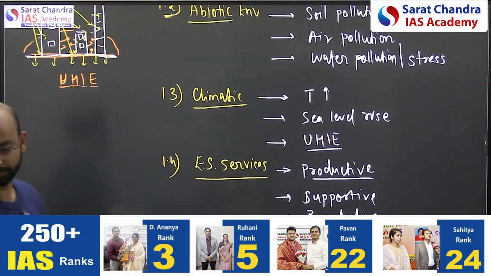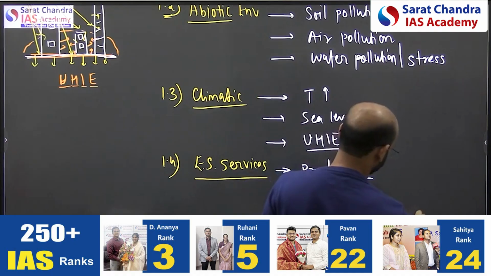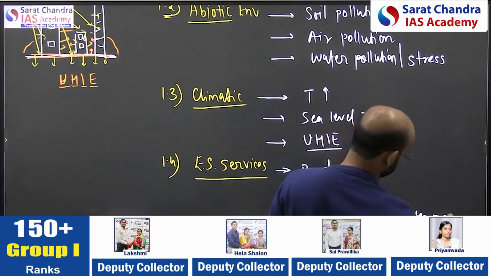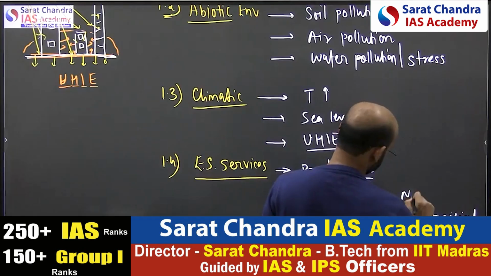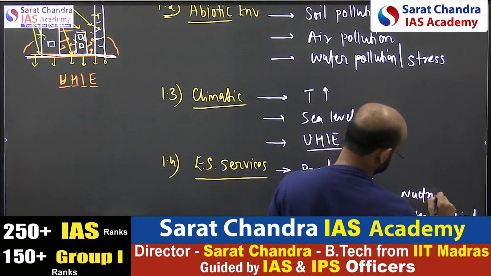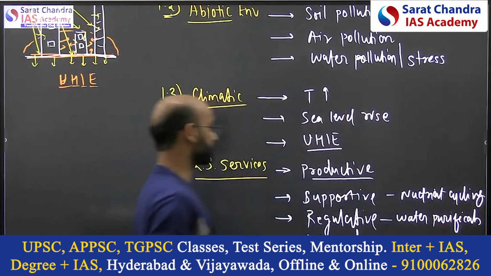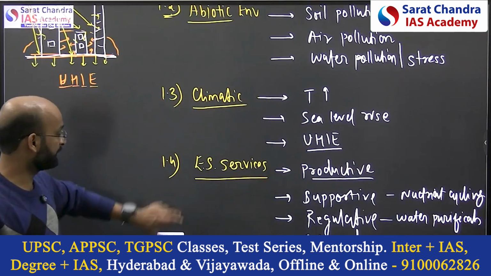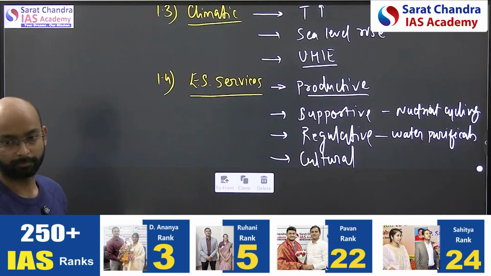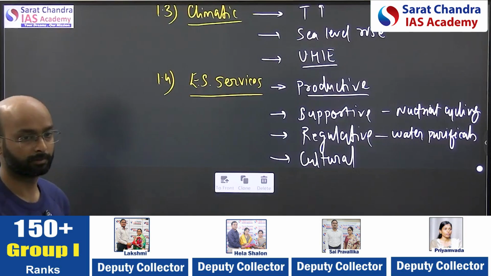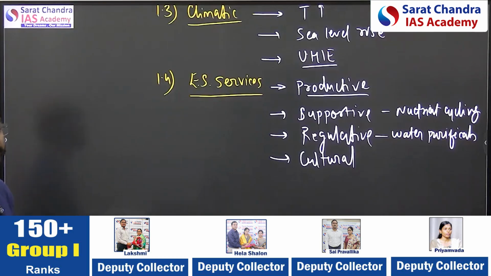These 4 services. Regulatory means like water purification, flood control. Supportive means like nutrient cycling. These services get disturbed whenever any kind of hazard impacts the ecosystem. Like the productive services, supportive services, regulative services, and cultural.